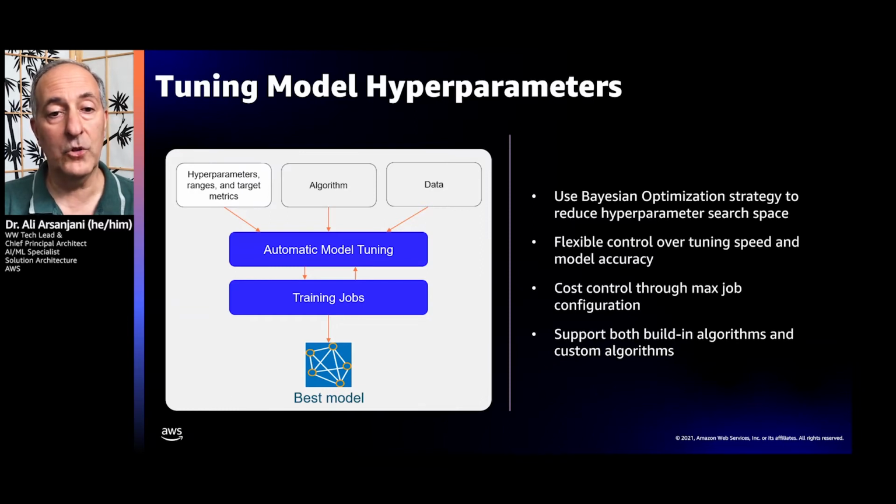And another step we can discuss here is how do we fine-tune the model, or rather, how do we tune the model as in hyperparameter optimization? So we can take a look at the space that has been created. We can do a grid search to search that space, or we can do a more intelligent search using a Bayesian search, which provides Bayesian optimization strategies to reduce the search space and essentially find the best performing models with the different parameters that have been tried in your hyperparameter optimization jobs. You end up with the best model to deploy.